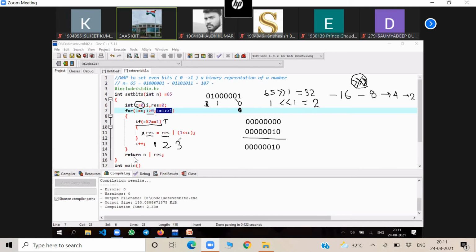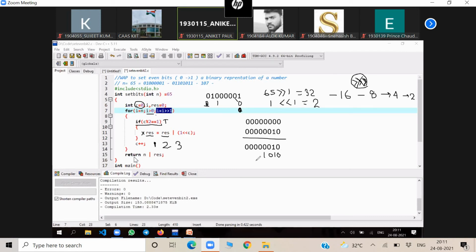It will continue like that. Next time, this will be 1 0. What will the RES value be? 1 0 1 0, and next time 1 0 1 0 and 1 0.